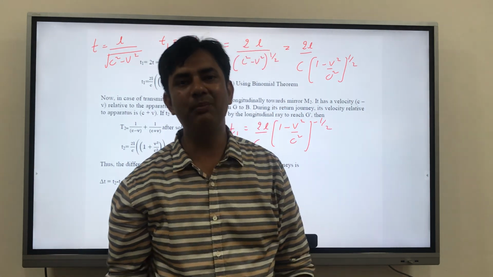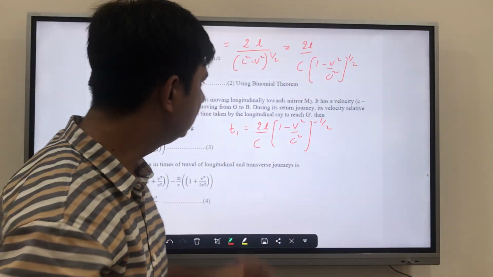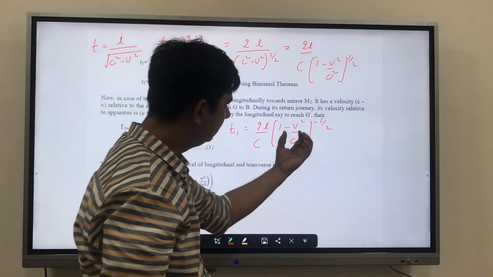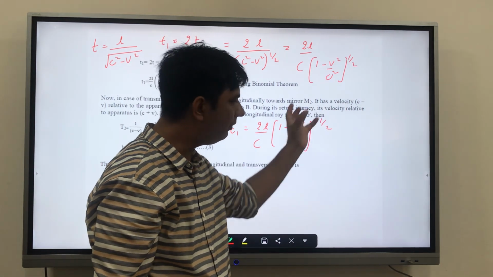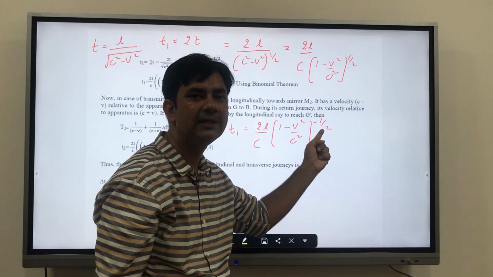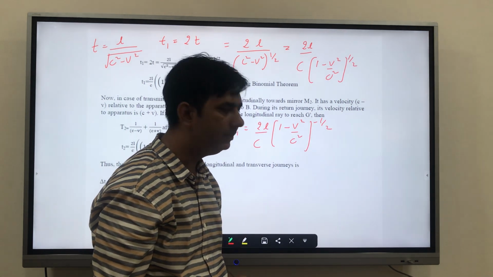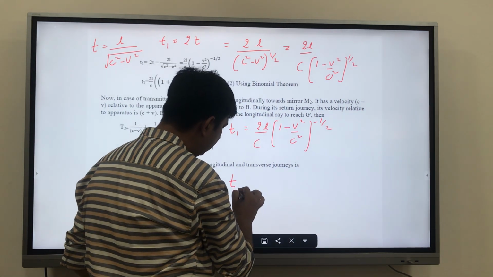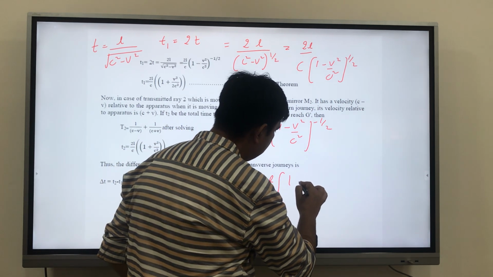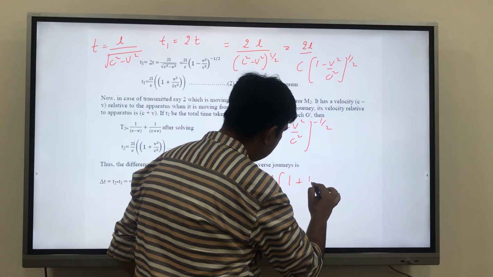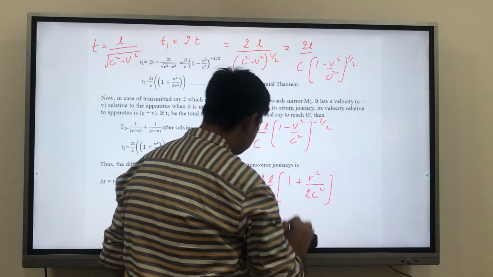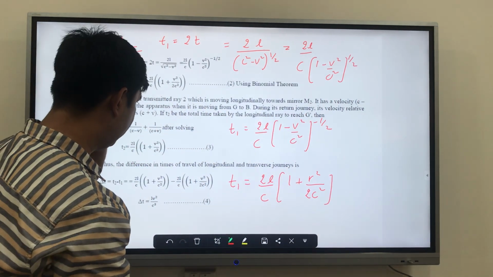By applying the binomial theorem, we can actually make a formula over here. The power part will come here with its sign, so this is minus, minus, plus, and this half will come inside. So what you will get is T1 is equal to 2L upon c times 1 plus v square upon 2c square. So this is my final value. You can see from here.